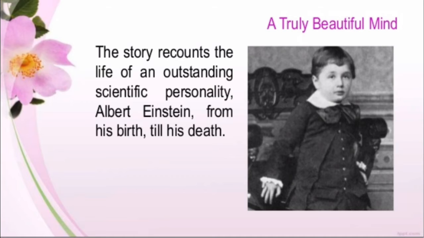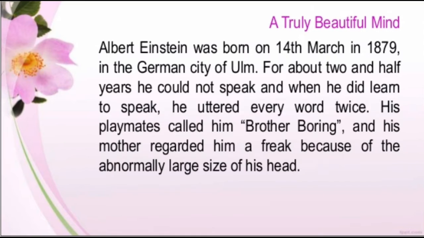So students, let us start with the account. The story recounts the life of an outstanding scientific personality, Albert Einstein, from his birth till his death. It's a short journey. Albert Einstein was born on 14th of March in 1879 in the German city of Ulm. For about 2.5 years, he could not speak, and when he did learn to speak, he uttered every word twice.